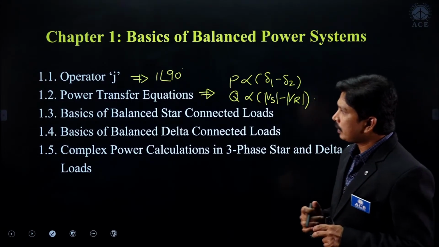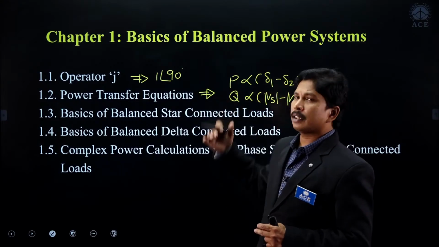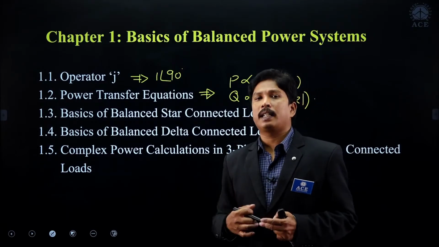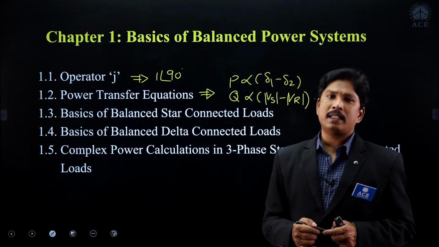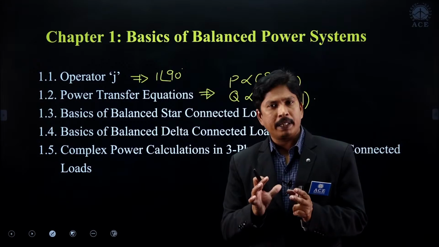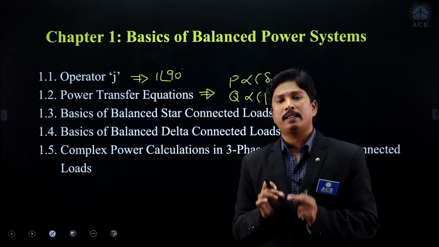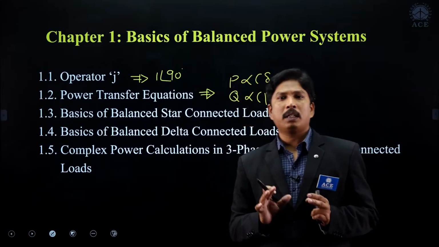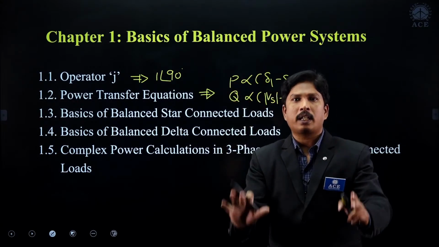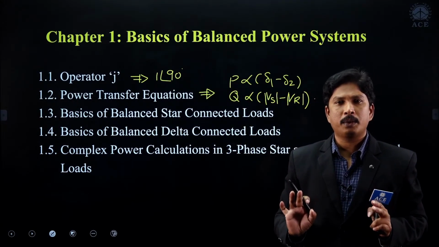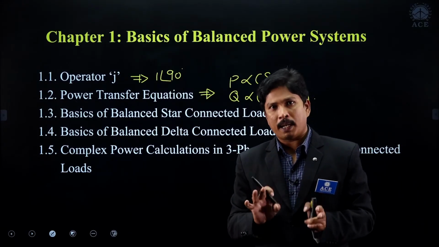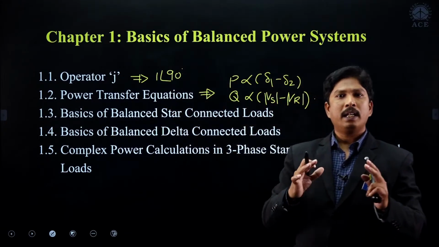That we can get. And later on we will see the basics of balanced star connected loads and balanced delta connected loads. In the case of balanced star connected and balanced delta connected loads, first of all, try to understand the meaning of a balanced system. When can we call a system a balanced system? Balanced system means what conditions you have to satisfy. So try to understand those conditions. If any one condition is not satisfied, we can say the system will be unbalanced.